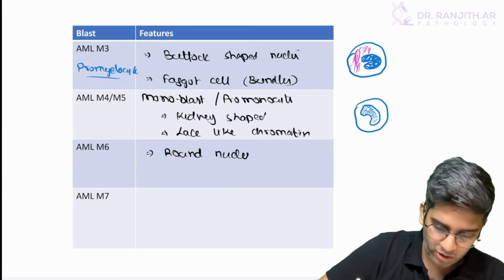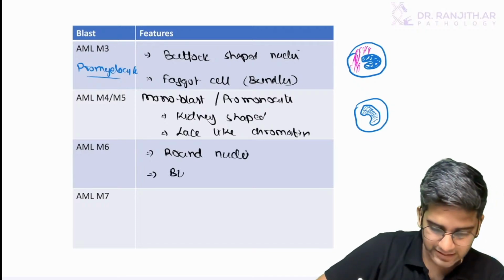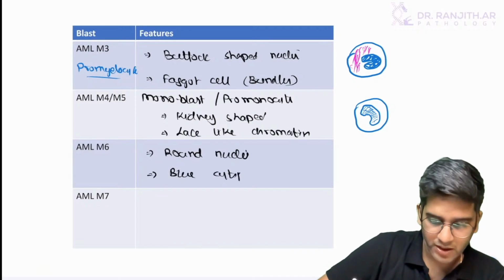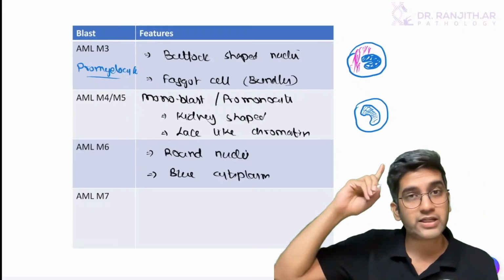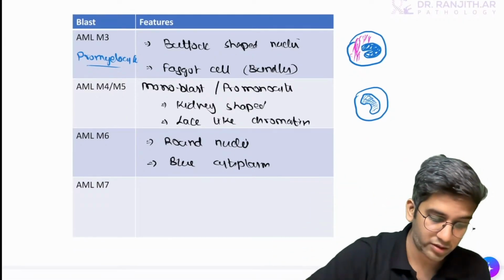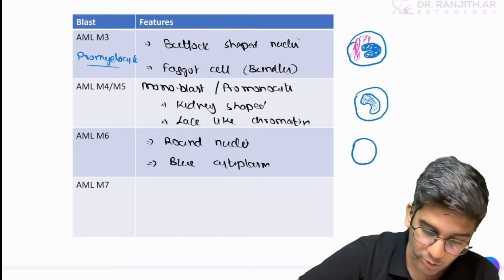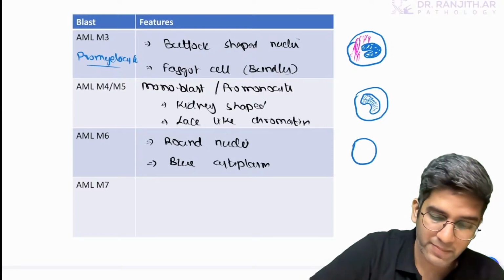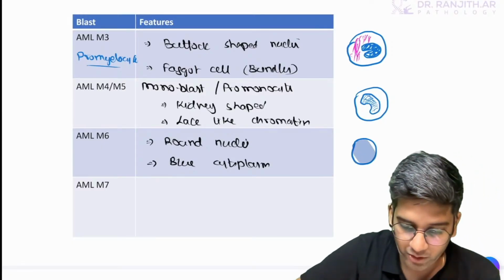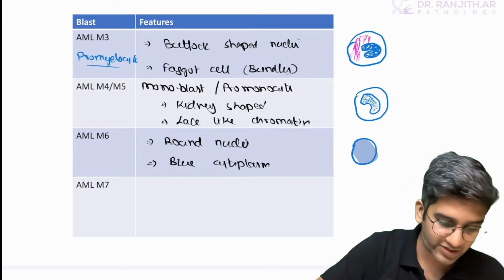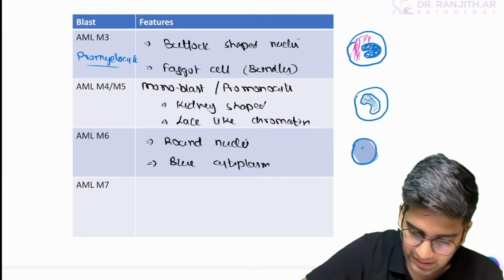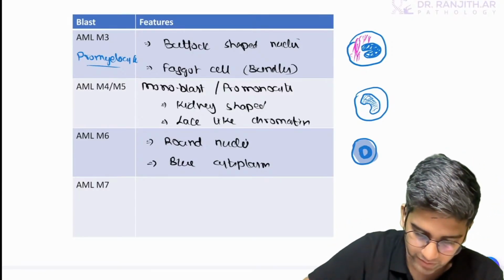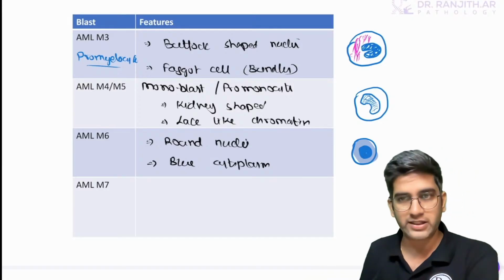The most important thing in AML M6 is the classical blue cytoplasm. Because if you look at erythroid blast, if you remember our discussion of erythropoiesis, the cytoplasm is what gives away, right? The basophilic, polychromatophilic, orthochromatic cytoplasm. Cytoplasm is very characteristic. In addition to that, I'll have an exact round nuclei. That's for an erythroblast. Fine.